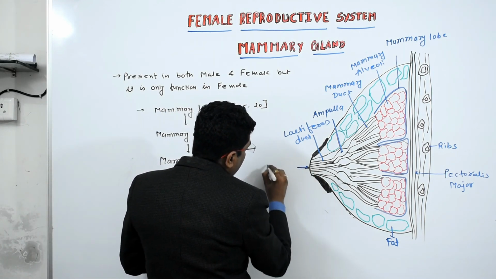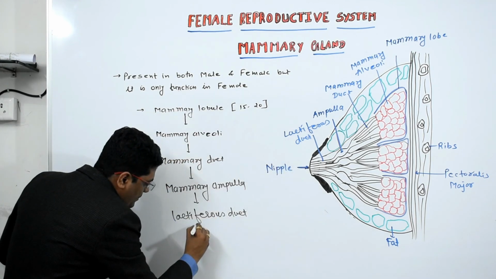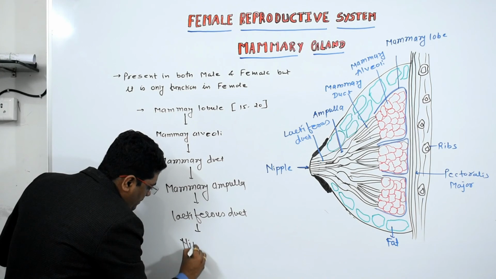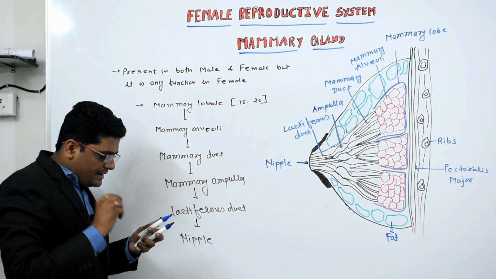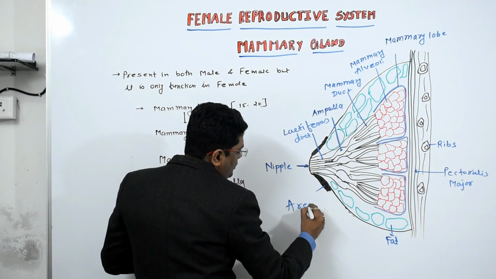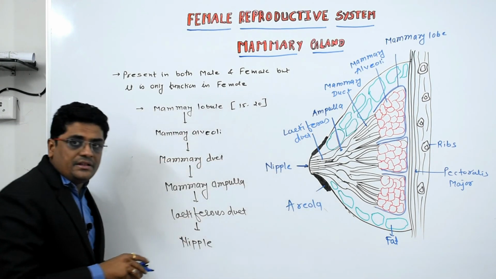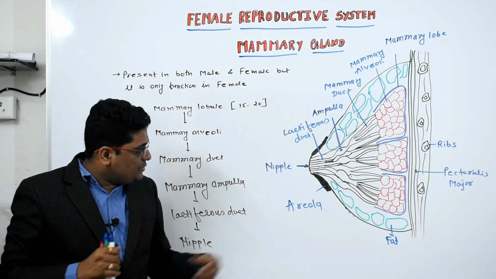This is called the nipple. Surrounding the nipple there is a dark pigmented part known as the areola.